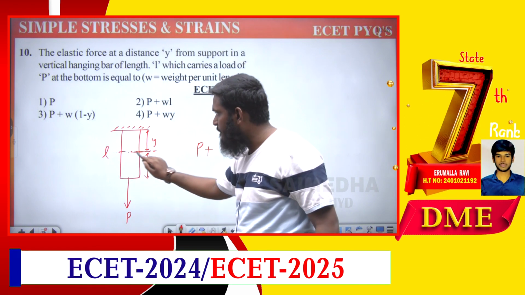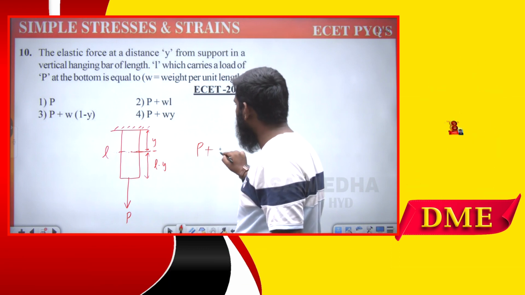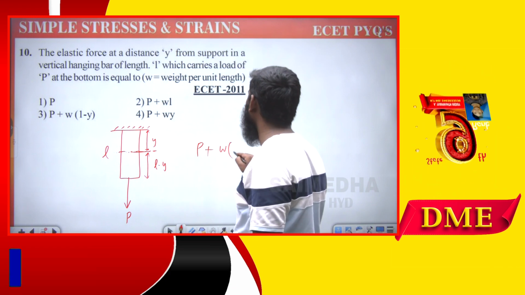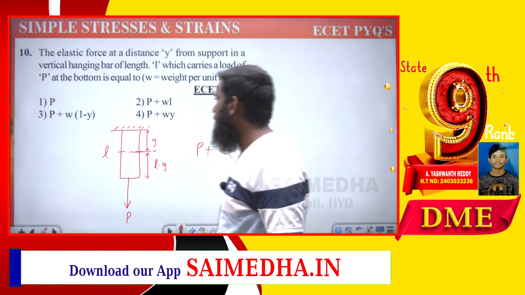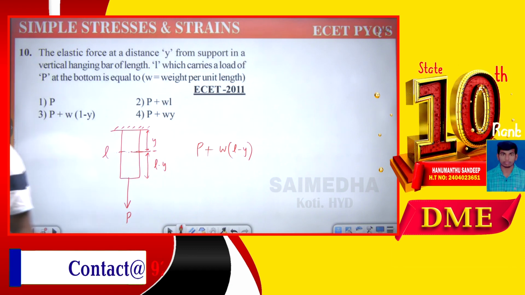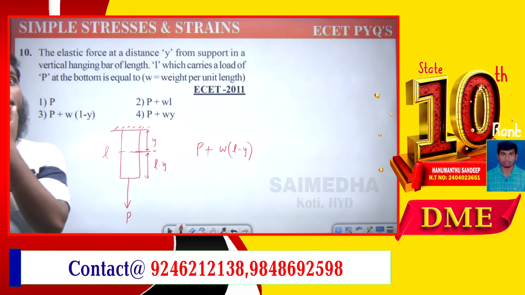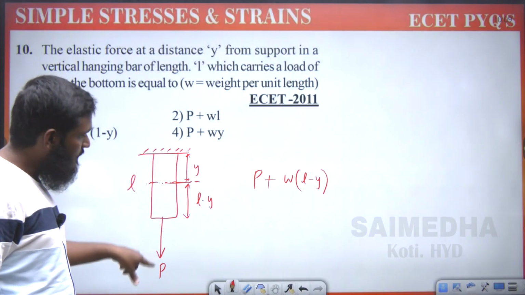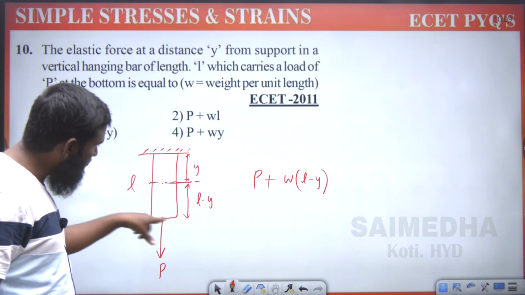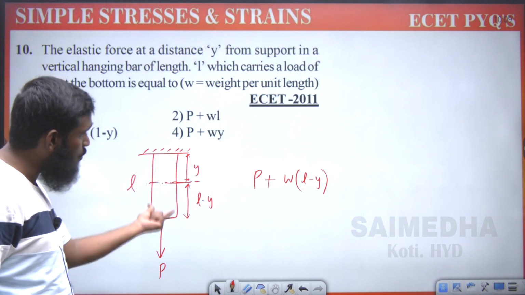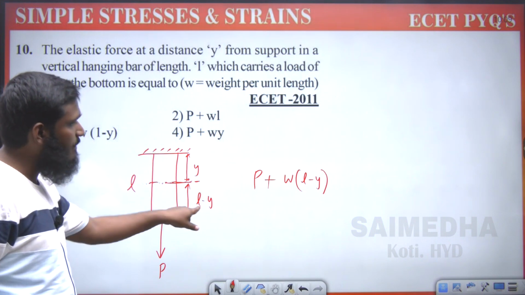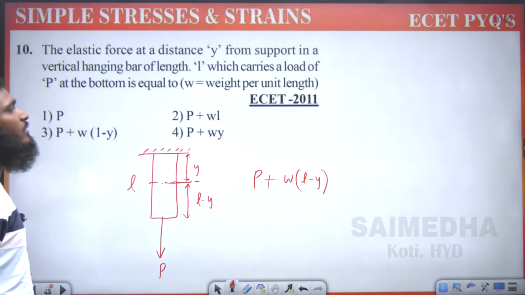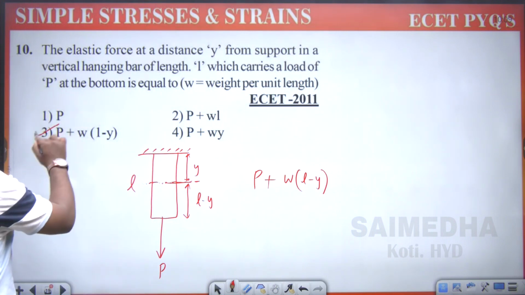If we are considering the self weight, we have taken the specific weight as W, and the length we are taking is L minus Y. Suppose it was massless, then we can consider only P over here. But if you are considering this part also, then P already we have taken, then we have to consider this region also: specific weight times the length up to this point, that is L minus Y. So P plus W into L minus Y means the third option. Third option is correct.